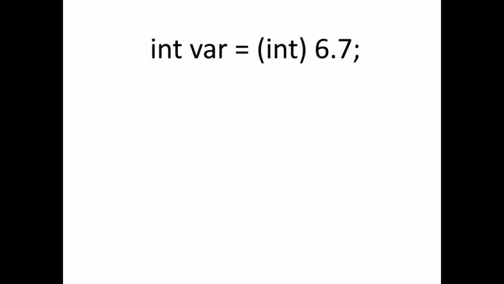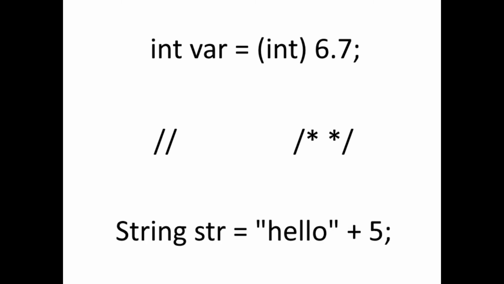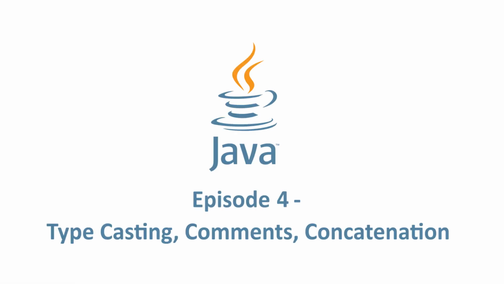The topics covered in this video were somewhat random. First, we learned how to typecast from doubles to integers and how it cuts off anything after the number's decimal point. We also learned two ways of commenting in Java, single-line commenting and multiple-line commenting. Finally, we learned the concatenation operator, which can be used to combine two strings or a string and any other variable. Next video, we will learn how to put what we've learned so far to use with conditional statements.